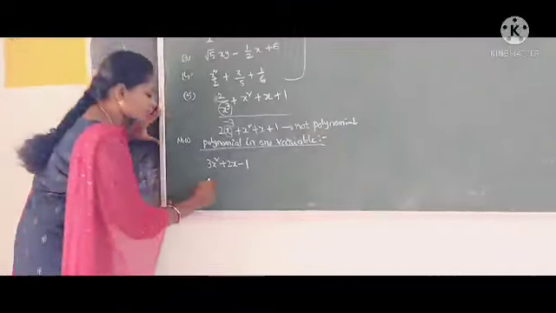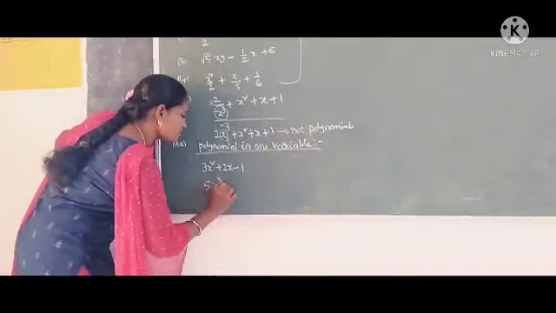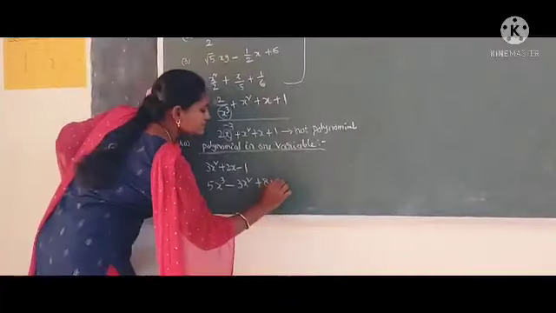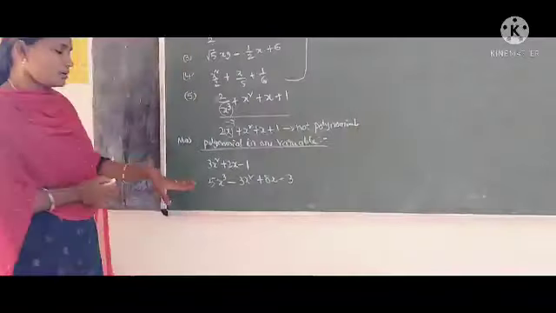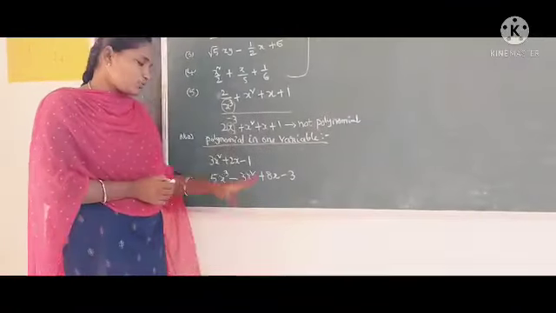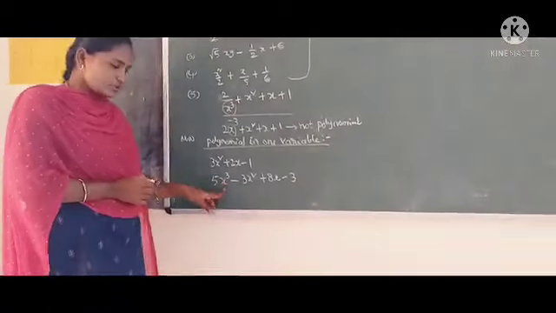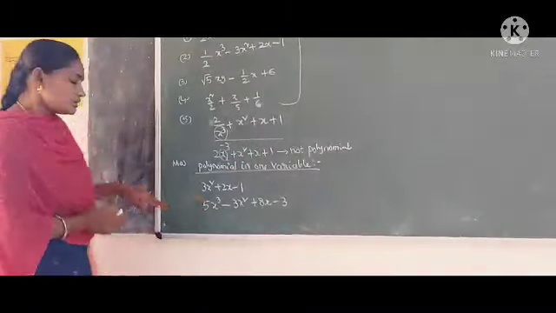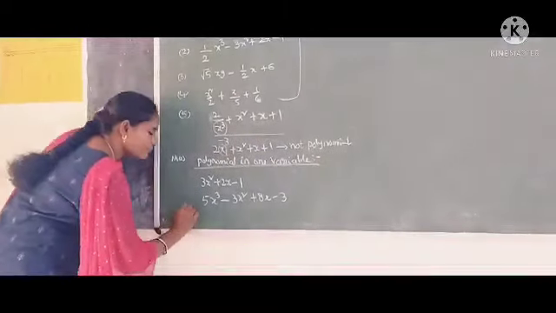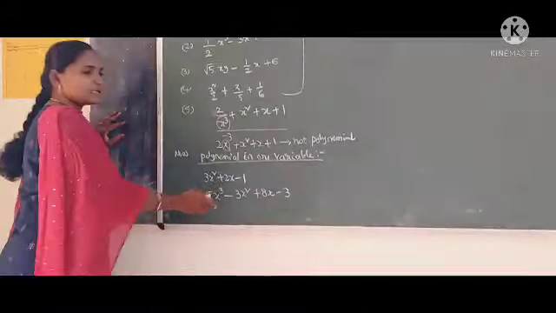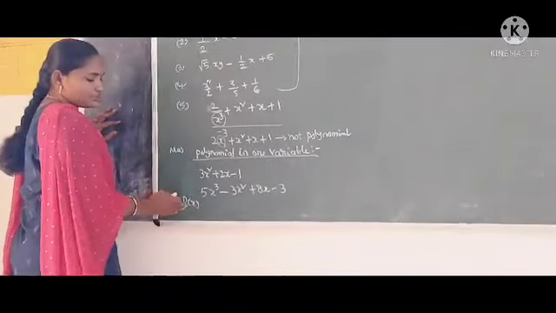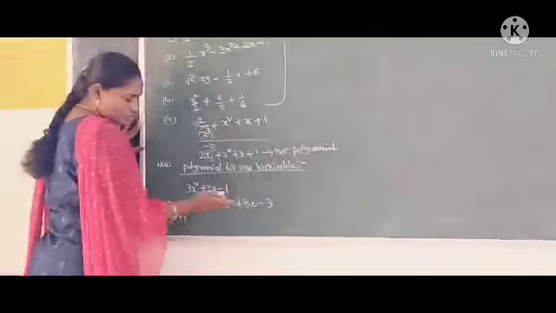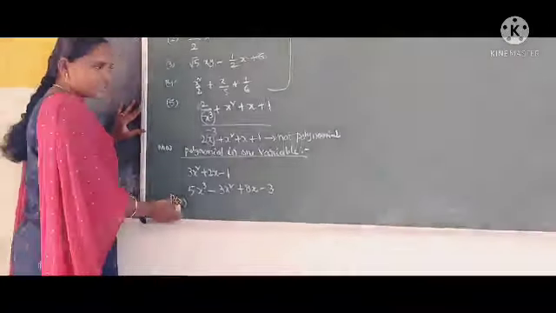Now let me give another example: 5x cubed minus 3x squared plus 8x minus 3. Now observe, in this polynomial we have only one variable. The variable is x. So this polynomial is called a polynomial in one variable. These polynomials we indicate as p of x, because the polynomial has only the variable x. So such polynomials are called p of x.